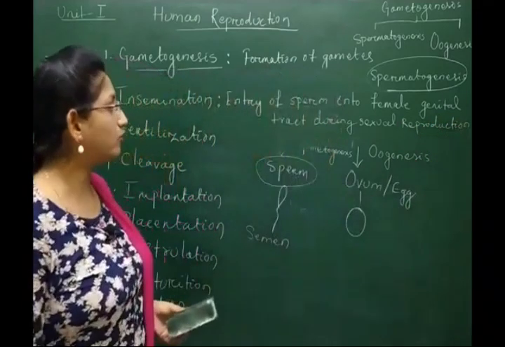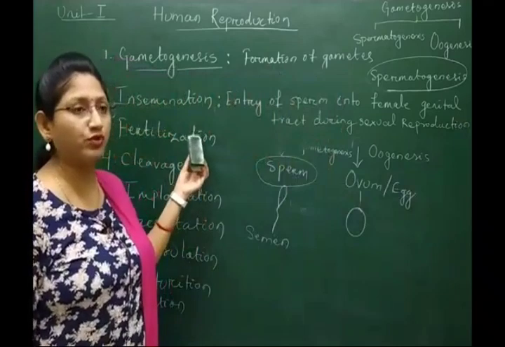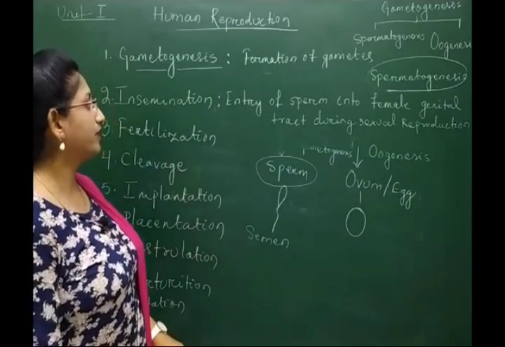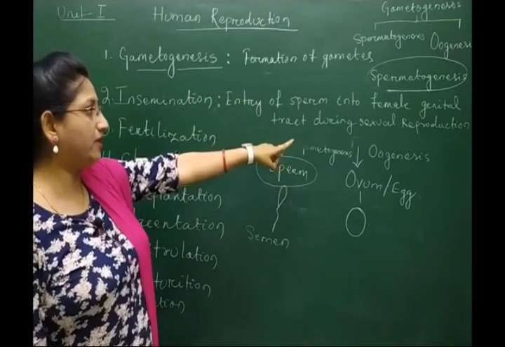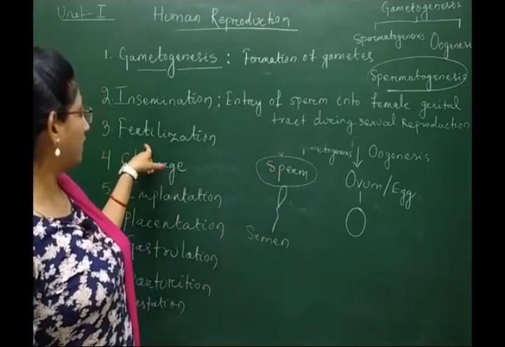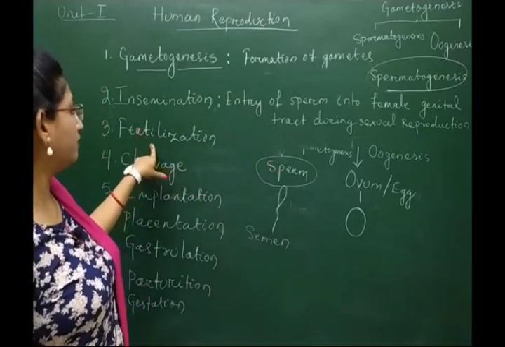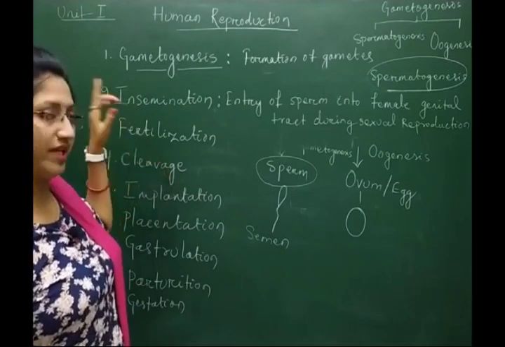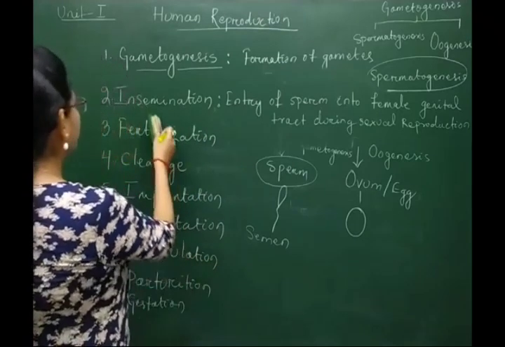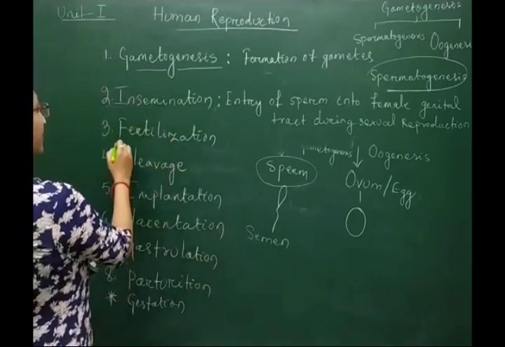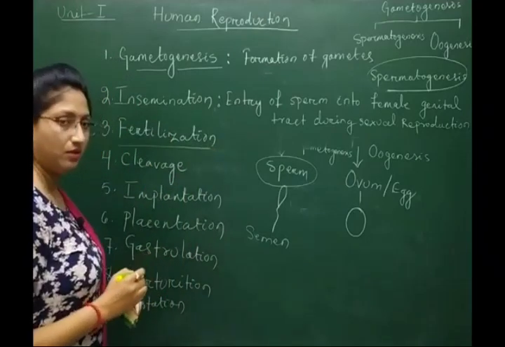Because after that only the fertilization of the two gametes will take place, because without the entry of the sperm into the female genital tract, we could not reach the process of fertilization, which takes place in the ampulla of the oviduct. So, after the insemination, the next step is fertilization.